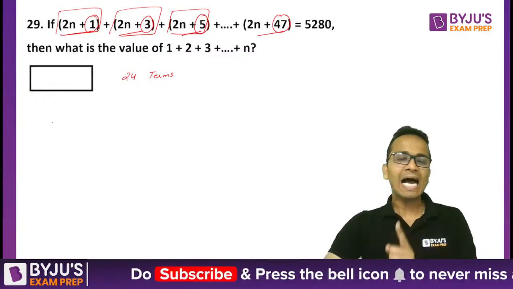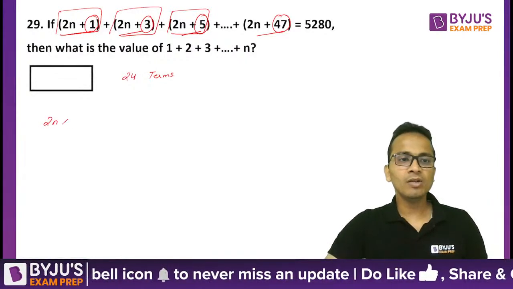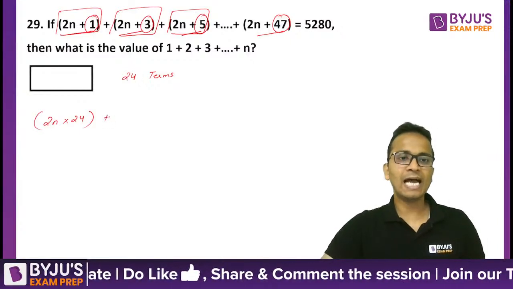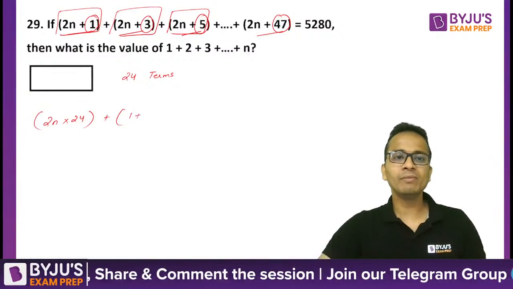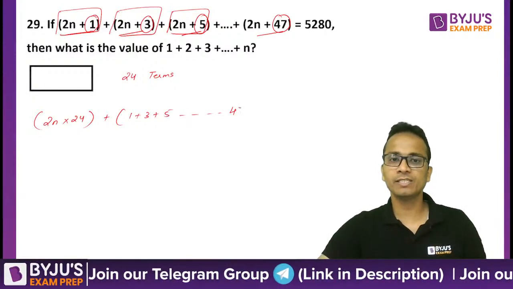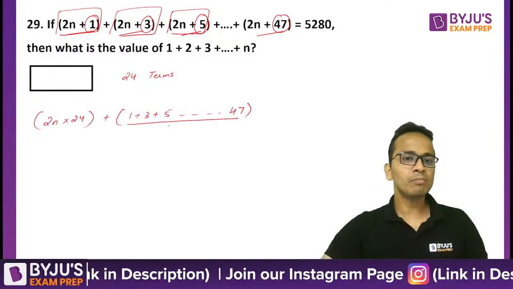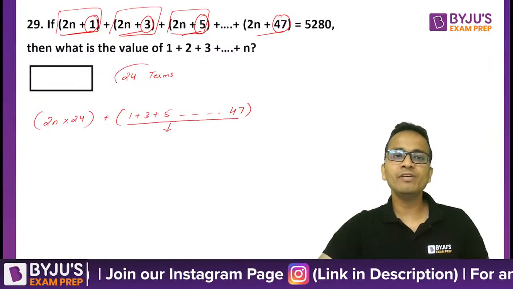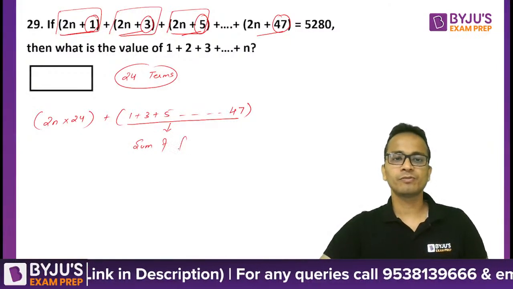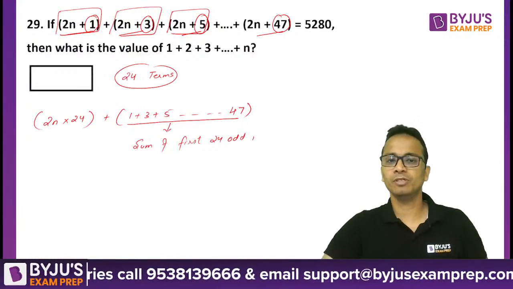So if I add the entire expression on the left hand side, 2n will be there 24 times. And then I will have 1 plus 3 plus 5 and so on up till 47. These are the sum of the first 24 odd numbers.